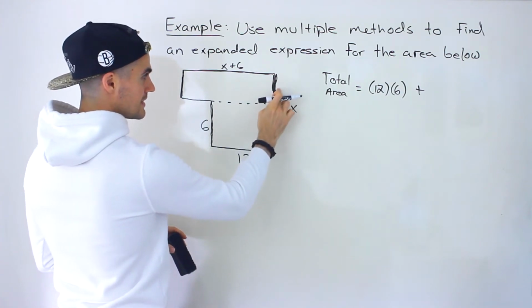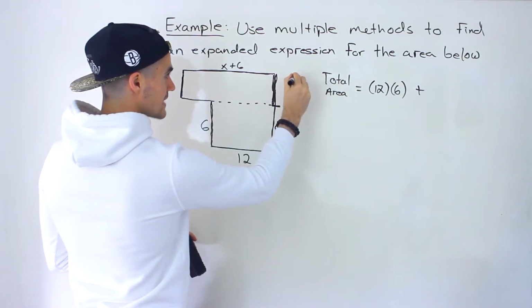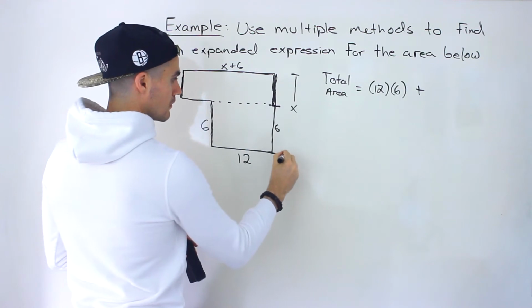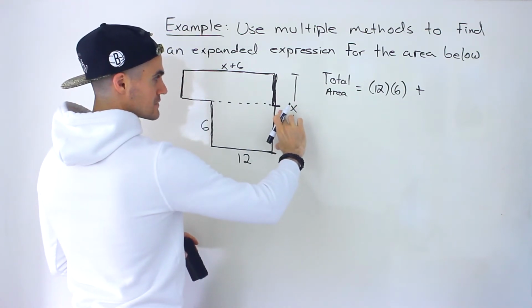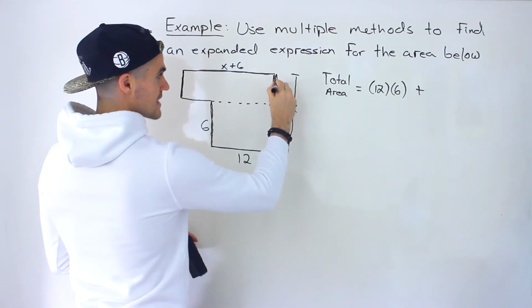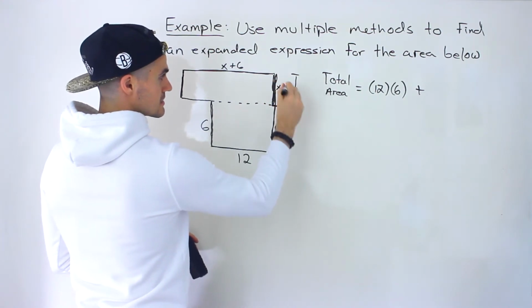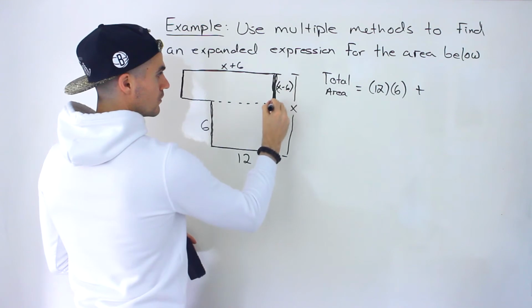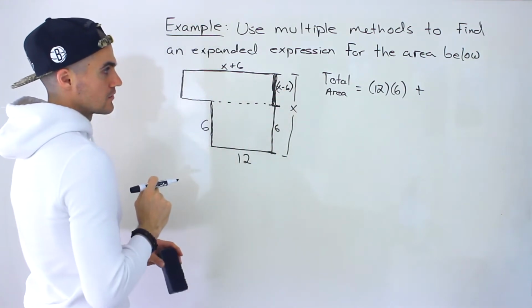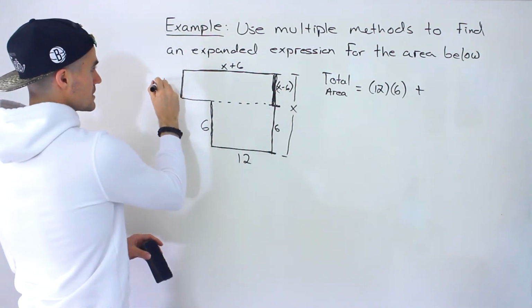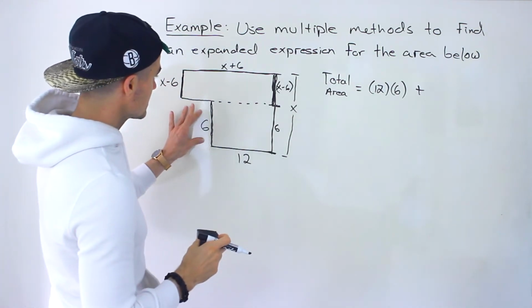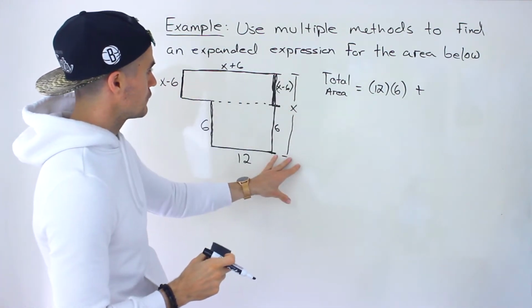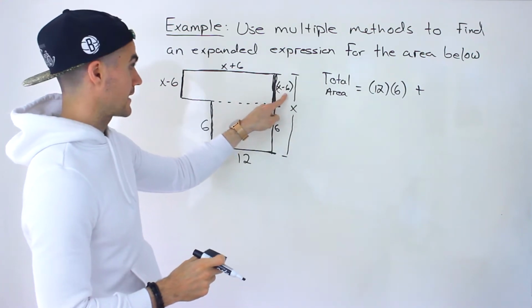So if we wanted to get this, we could just take that entire length of x and subtract this length of 6, and that would give us x minus 6 for this length right there. So this here is going to be x minus 6. We had to combine this information and this information in order to get that x minus 6.